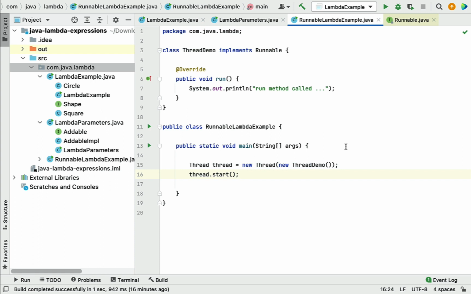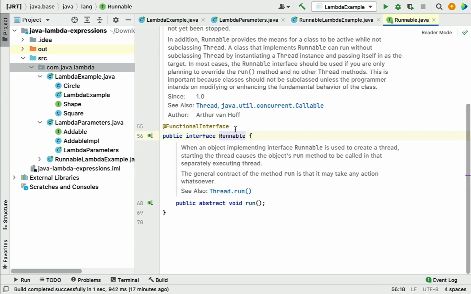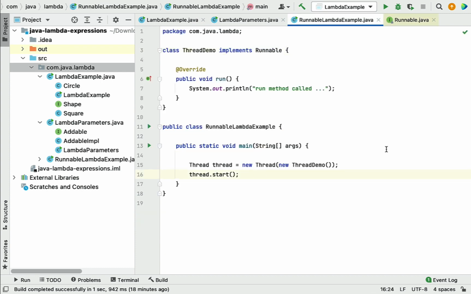Now let's see how to use a lambda expression to implement a Runnable interface, and then we'll create a thread object. If we go inside the Runnable interface source code, you can see Runnable is a functional interface because Runnable contains only one abstract method, that is the run method. And you can see the Runnable interface is annotated with the @FunctionalInterface annotation. It means Runnable is a functional interface, and we can use a lambda expression to implement it. So let's go back to our class, and here we're going to use a lambda expression to implement the Runnable interface. Let's use a Runnable functional interface reference variable to assign the lambda expression.